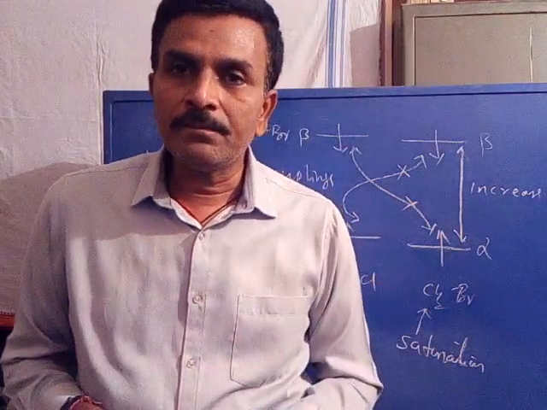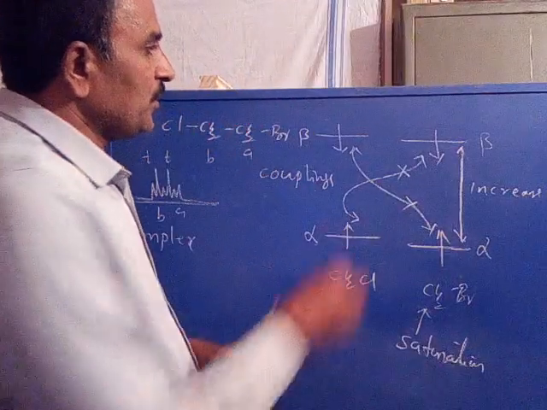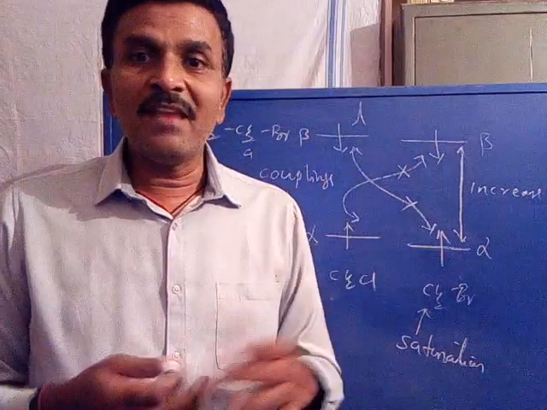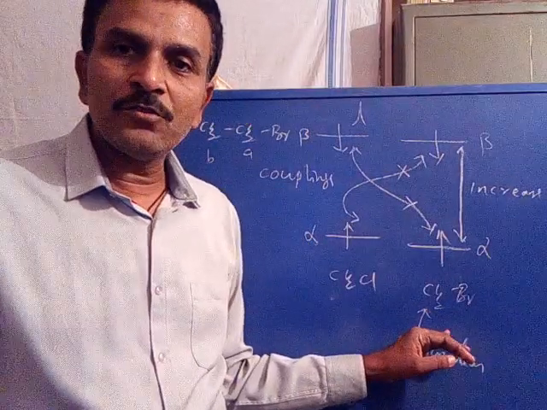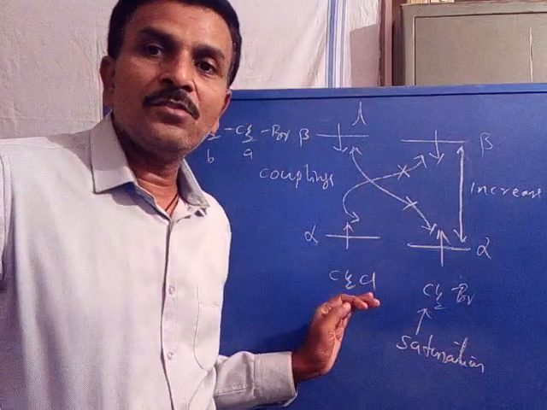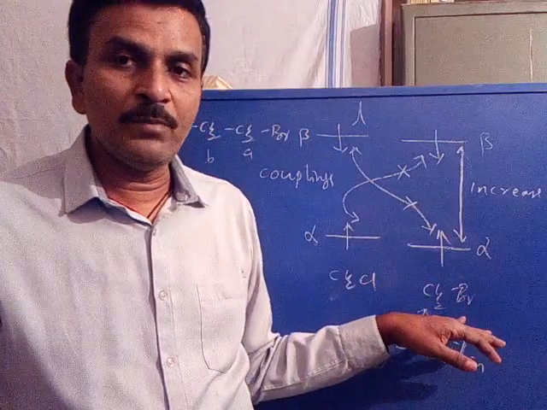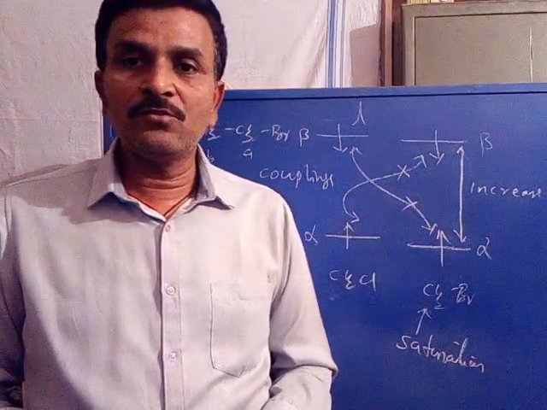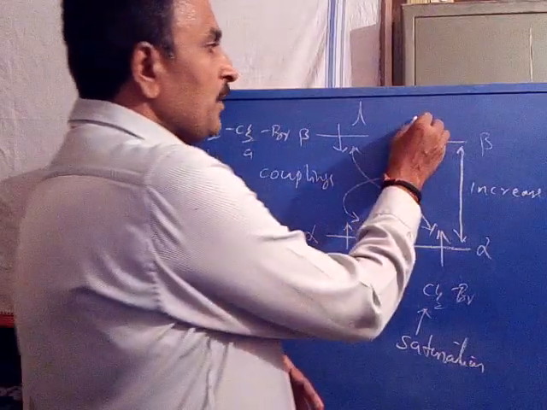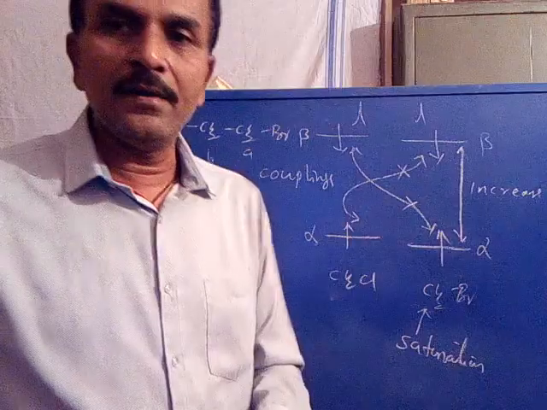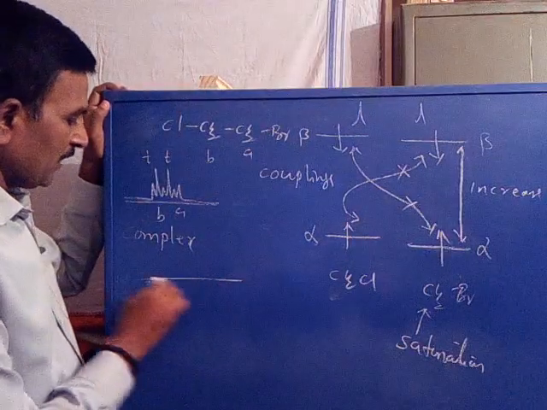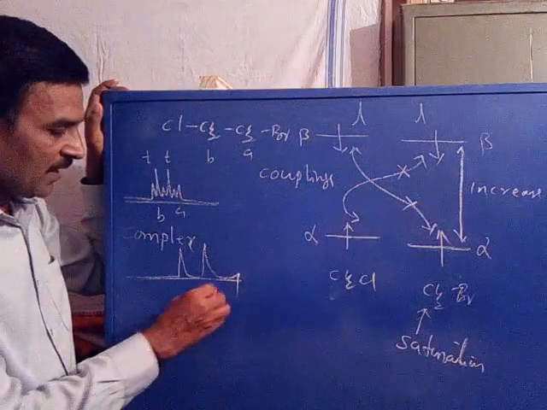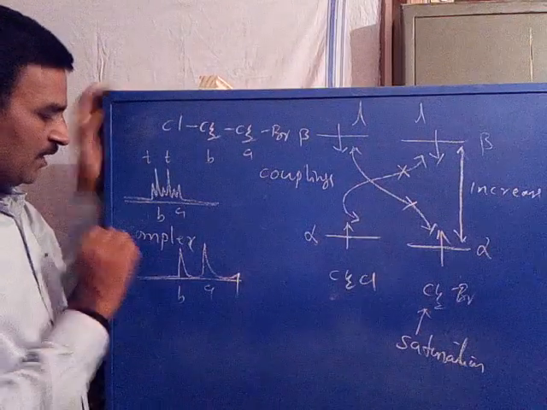When there is no coupling, the signal for CH2Cl appears as a singlet. In the same way, the signal for CH2Br is also a singlet, since CH2Br is unable to couple with CH2Cl. So two singlet signals appear for the molecule. This is A, this is B. So it is a first order spectrum.